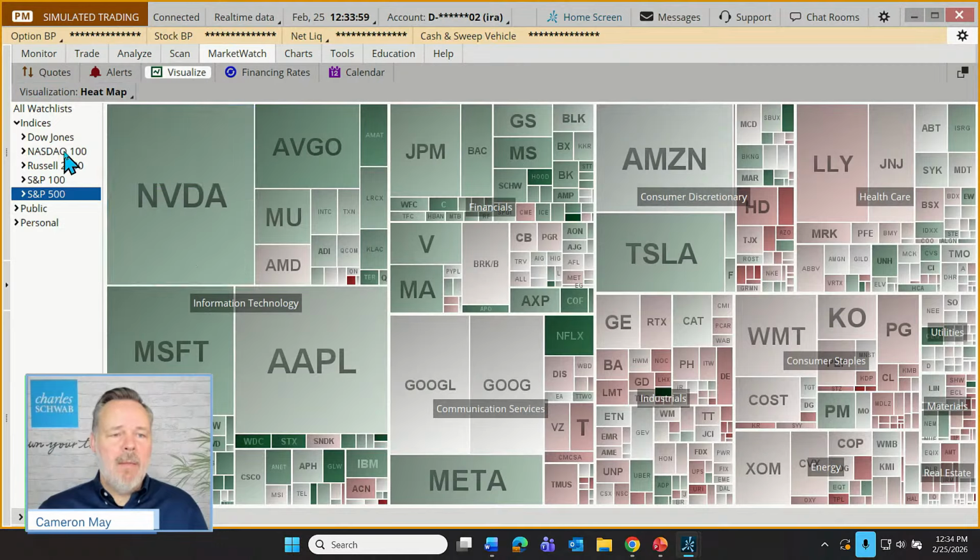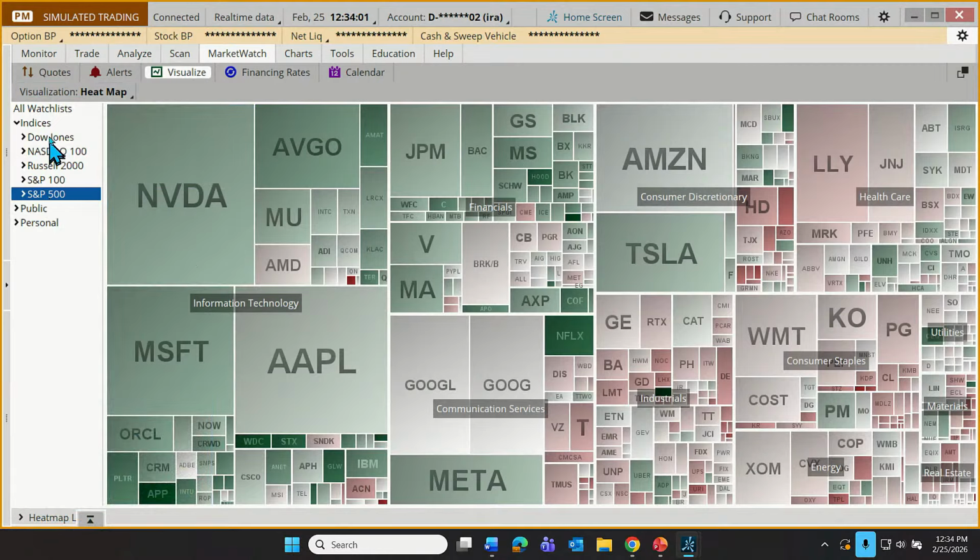So what is the heat map? Well, we can select an index over here in the left column, and this is going to take the stocks of that index and organize them into sectors. And we can see the sectors. There are these little faint labels, see where it says information technology right there. That's the sector.